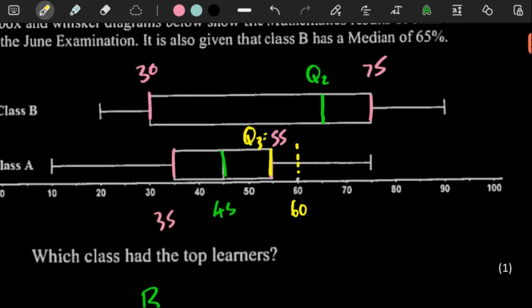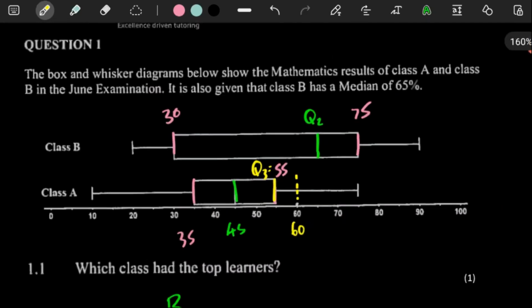We have to think strategically. The only thing we know is the minimum percentage was 10 and the maximum is clearly 75. Since it's a 1-mark question, we don't want to overthink it.